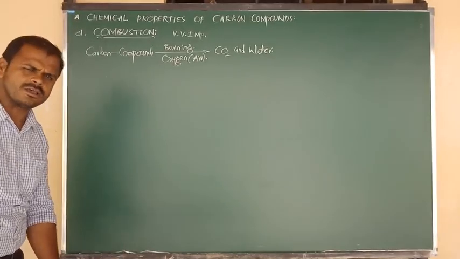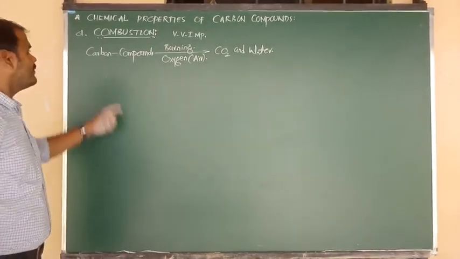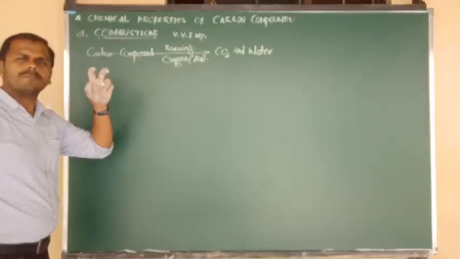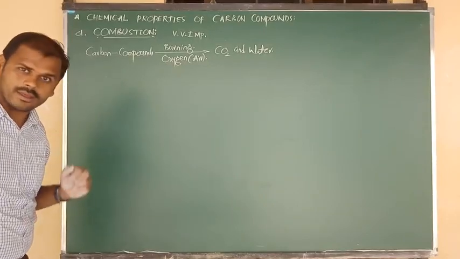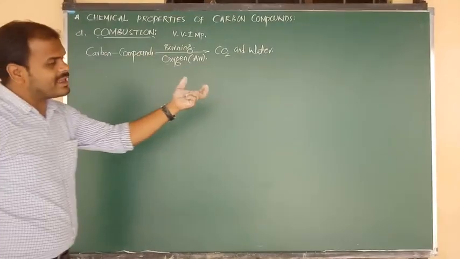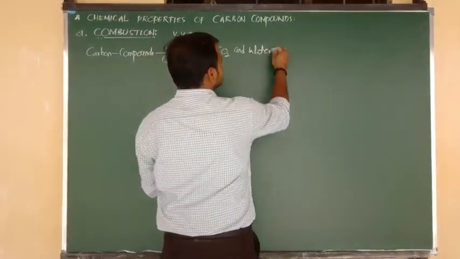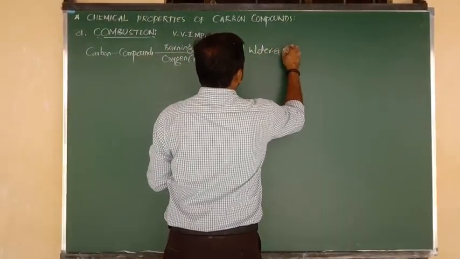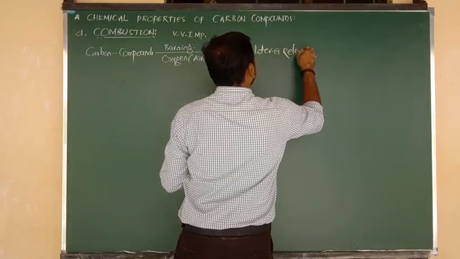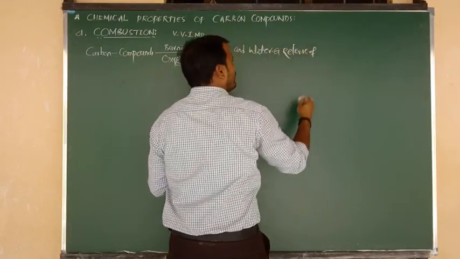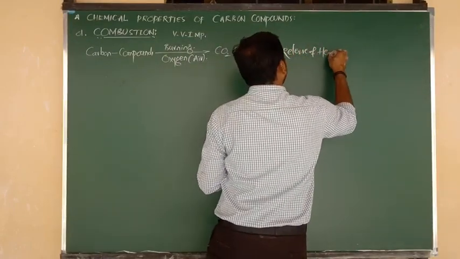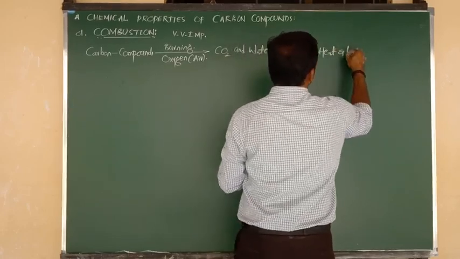These two products are formed from most carbon compounds. Along with the formation of these two products, we can see the release of heat and light.